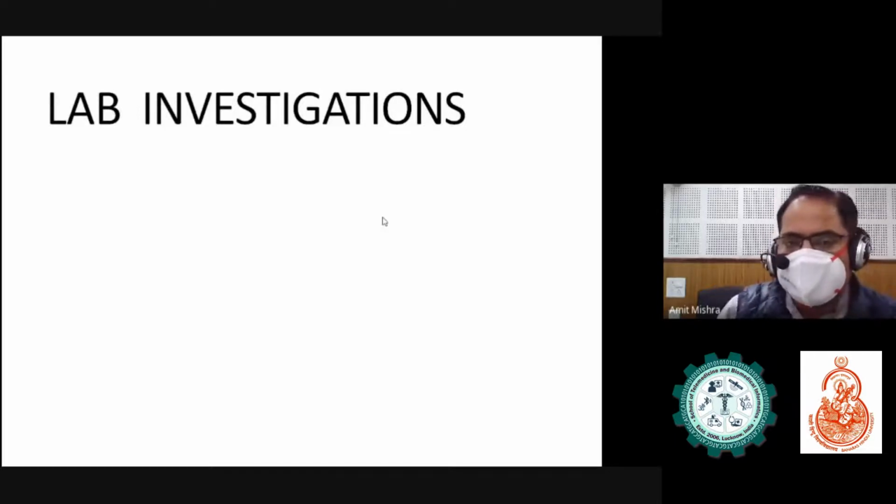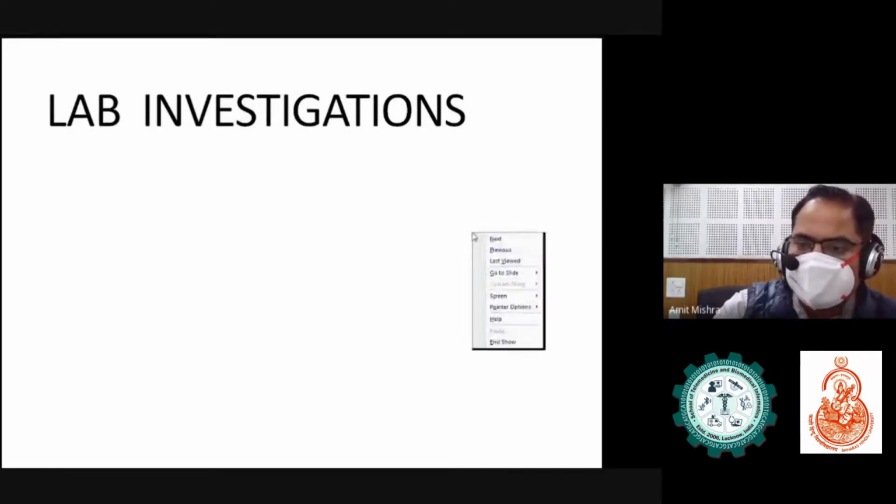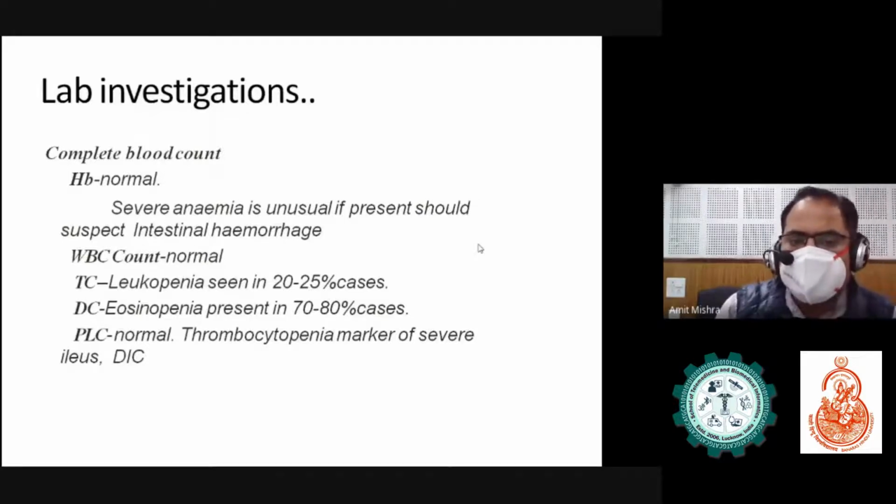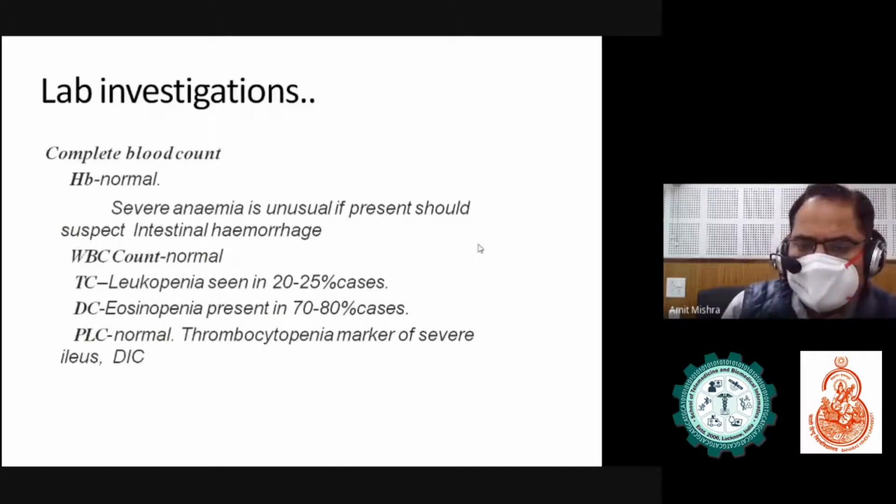These are the lab investigations. We just go for the complete blood count. Here we can see that the WBC count is normal, and in 20 to 25% of cases there will be leukopenia. In some cases, you can also get eosinopenia. Normally the platelet counts are normal, but if there is thrombocytopenia, it is a marker of a severe ileus. A relative lymphocytosis is seen.